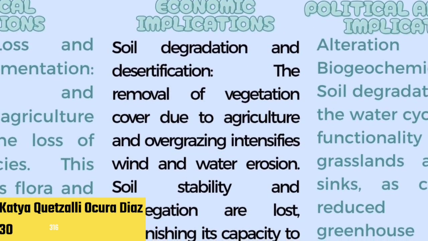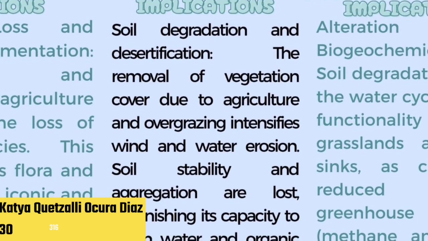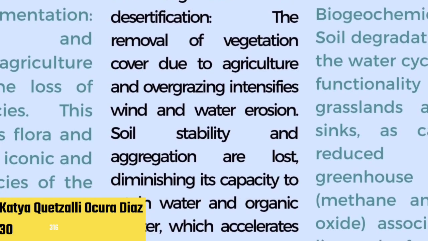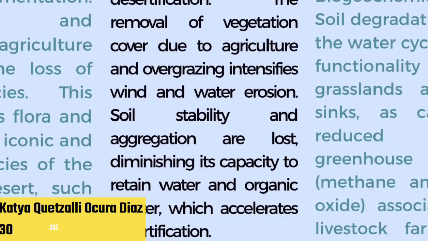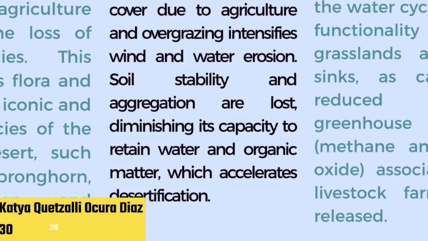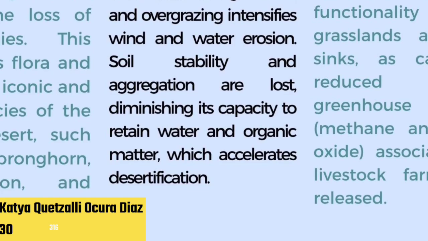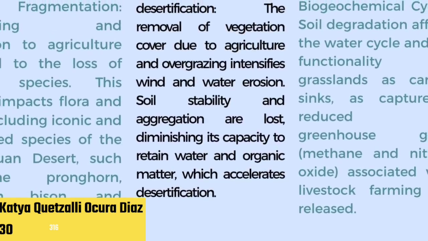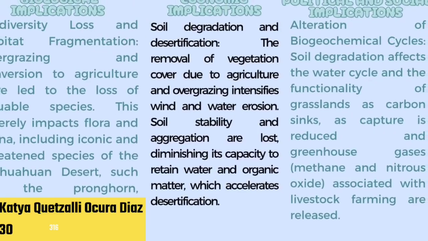Economic implications. Soil degradation and desertification. The removal of vegetation cover due to agriculture and overgrazing intensifies wind and water erosion. Soil stability and aggregation are lost, diminishing its capacity to retain water and organic matter, which accelerates desertification.